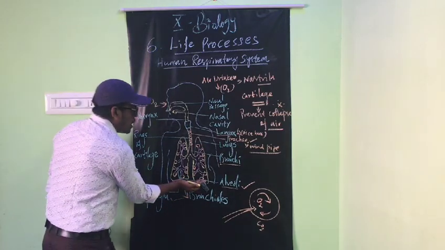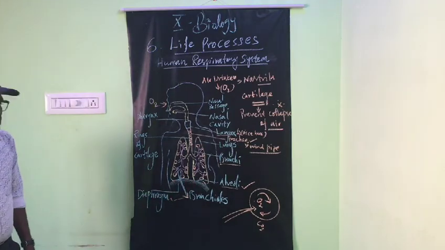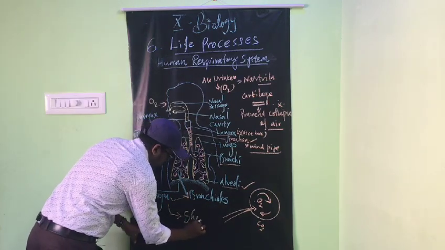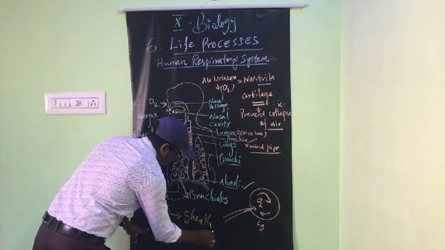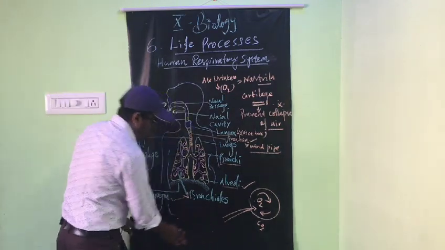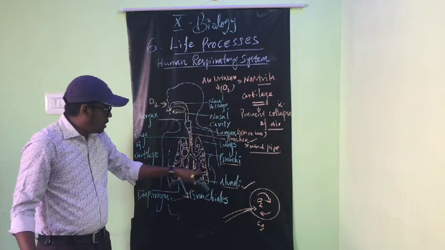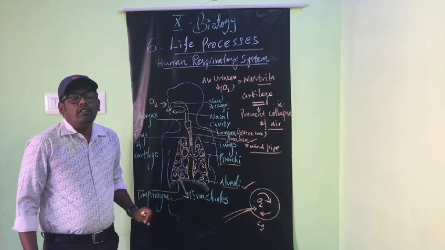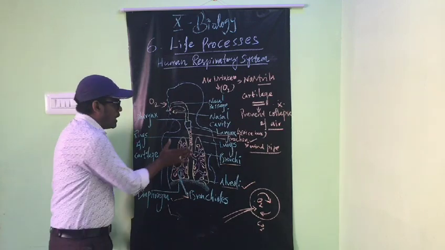At the bottom of the respiratory system, there is a sheet of muscle, at the end of the thoracic cavity. What is the thoracic cavity?